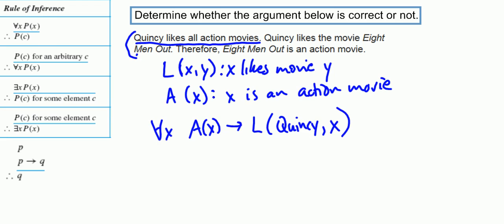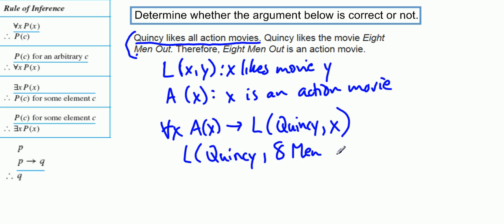Okay. Now the second sentence says Quincy likes the movie 8 Men Out. So we can add a specific instance here. We'll say likes(Quincy, 8 Men Out). Just abbreviating here using the number to save myself a little writing. The conclusion, therefore, is that 8 Men Out is an action movie. So you can think about whether or not that actually makes sense. If you know the movie, you probably know that this is not in fact true. But let's see what's really going on here as far as rules of inference go.